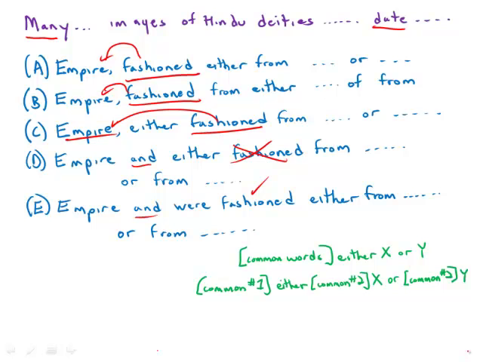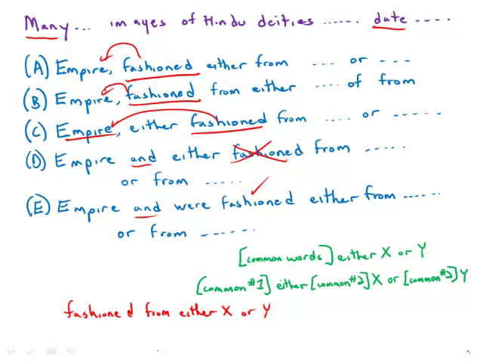But let's look at another issue also, which is equally important. Use of either and or. So, if I use either and or, and there are common words, words that are meant to apply both to the X and to the Y, one strategy is to put all the common words in front of the word either. So, for example, we could have fashioned from either one kind of rock or the other kind of rock.